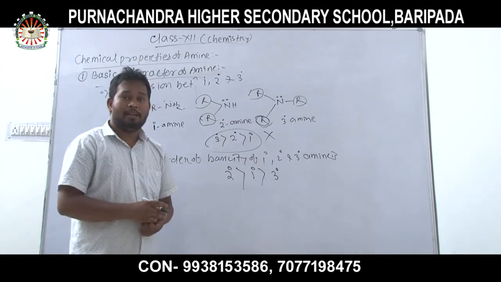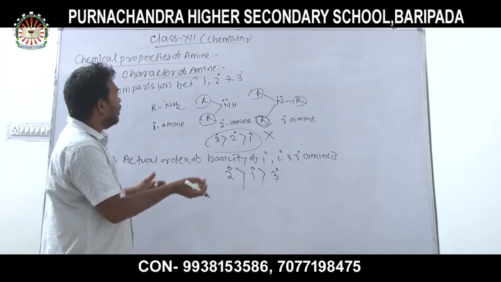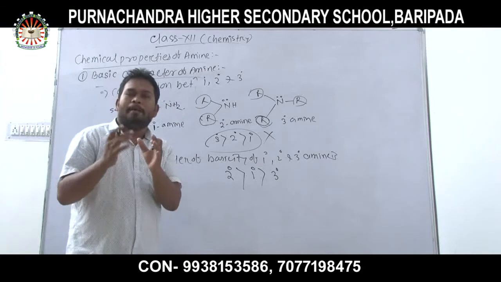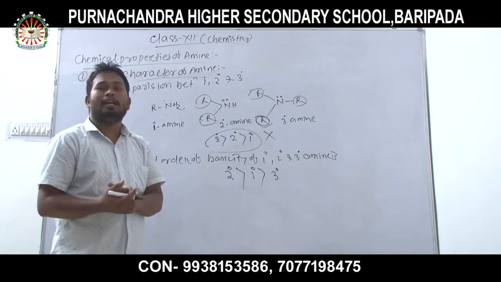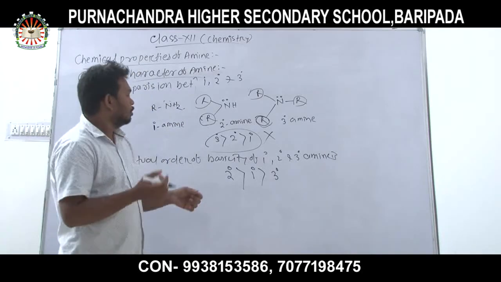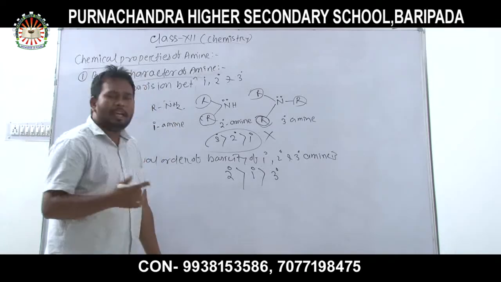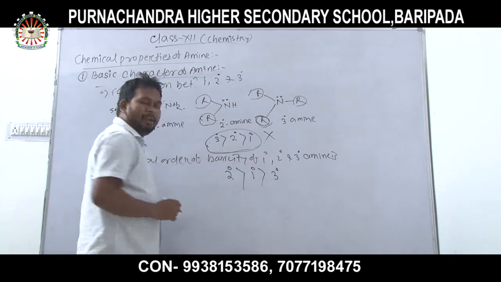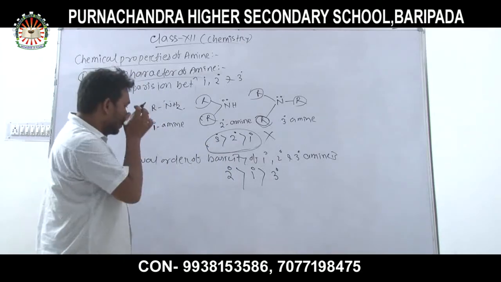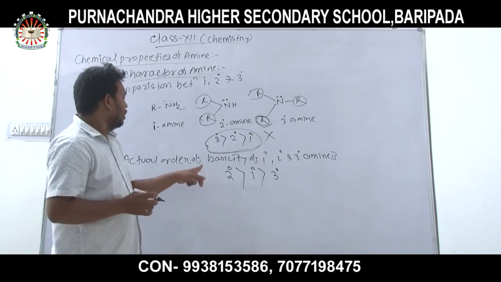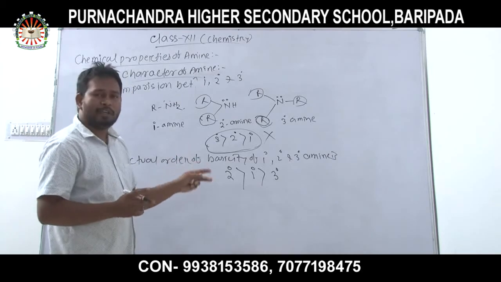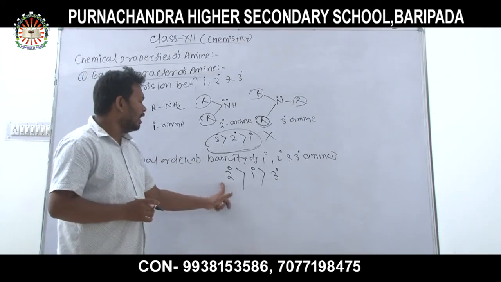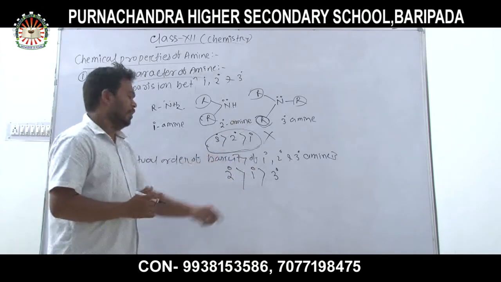But from the previous question we know that with the presence of more alkyl groups, the basicity should increase. But in this case that is not happening, because the actual order of basic strength of the different types of amine is 2 degree more than 1 degree, more than 3 degree.